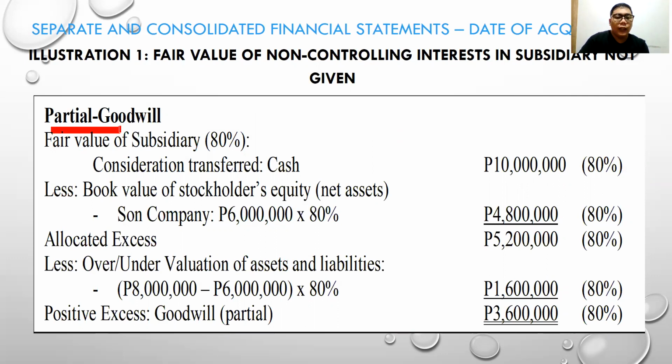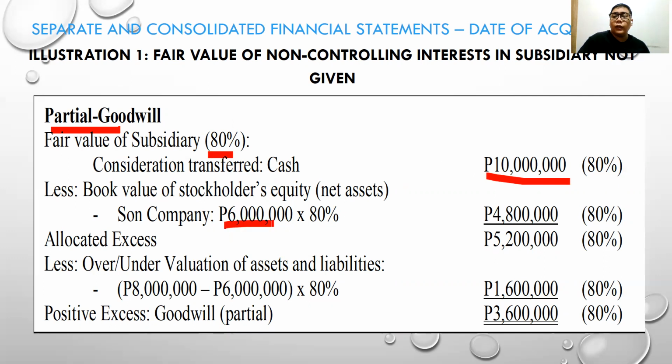Using the formula for the computation of the goodwill, the first thing is the cash transferred. Since we use the partial goodwill method, only 80% was bought. So the consideration transferred by Par is cash, 10 million, less the book value of stockholders' equity, which is 6 million.